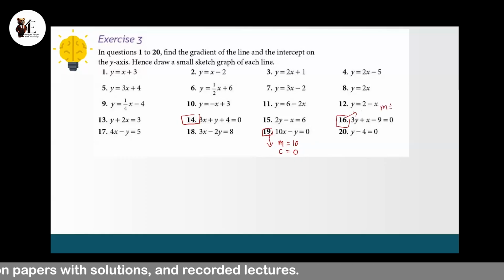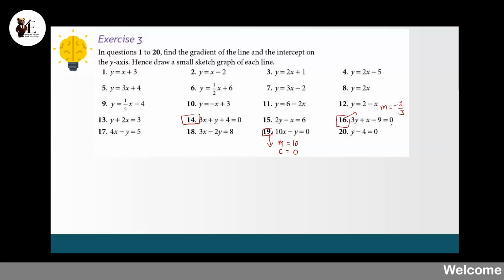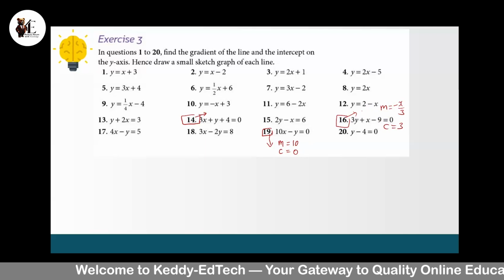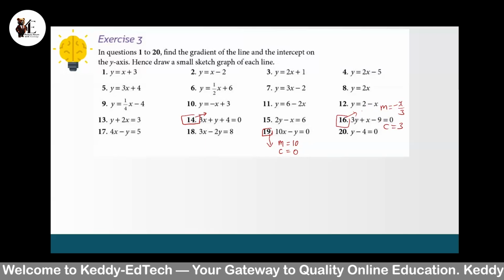Okay, minus 1x over 3, and then the y-intercept is 3. Okay, and for question number 14? My gradient is -3 and my y-intercept is -4.